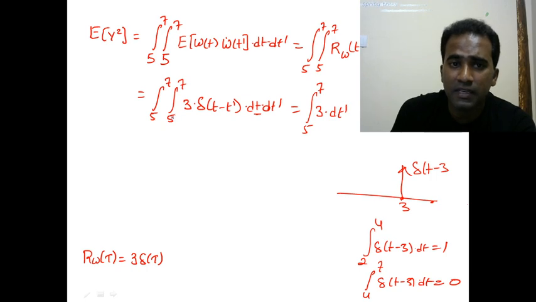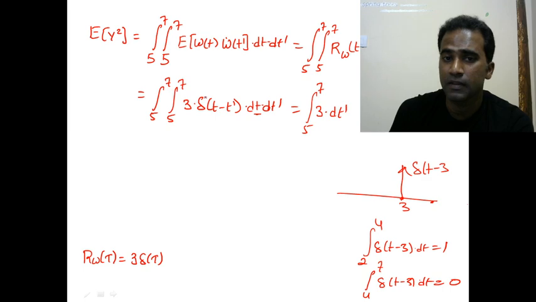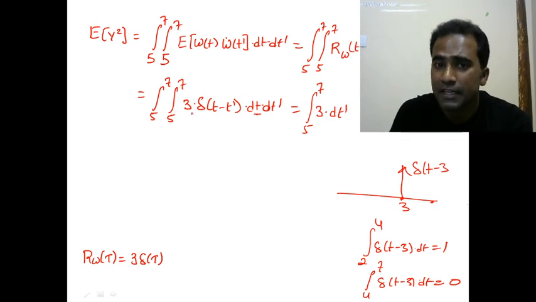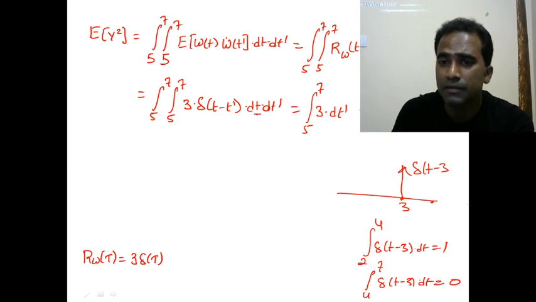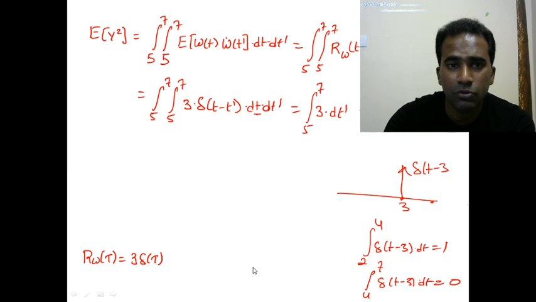Here t is running from 5 to 7, and t dash is also running from 5 to 7, hence the location of the impulse is between 5 and 7, and the limits of integration are also from 5 to 7, so the integration of this impulse is 1. Next, 3 times the integration of dt dash is 3 times t dash, limits from 5 to 7. Now if you substitute the limits, it becomes 6. That is the answer. So this is one of the easiest ways to do the problem.